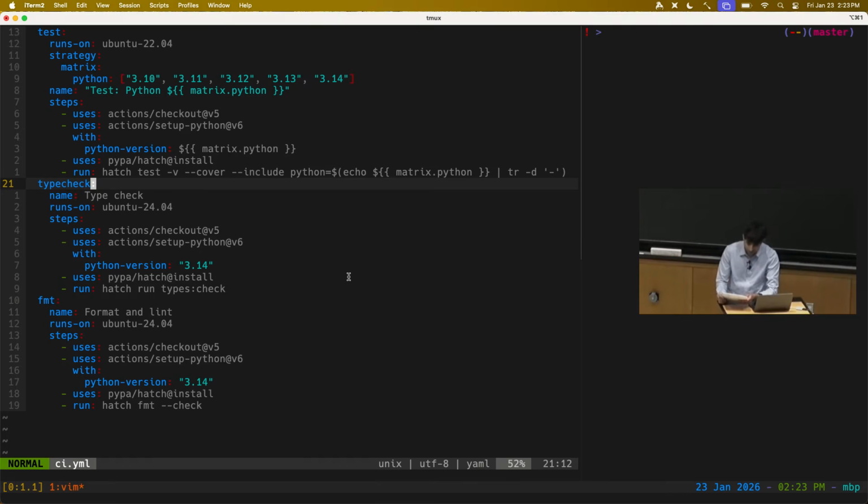Closely related concept to continuous integration is something called continuous deployment. So many projects make use of the CI infrastructure to not only test code, but also to deploy it. So you can do things like, if you have a binary software you're working on, you can actually run the compiler and produce builds for all the different operating systems and automatically publish them online or things like that. You can automatically deploy applications to web services.